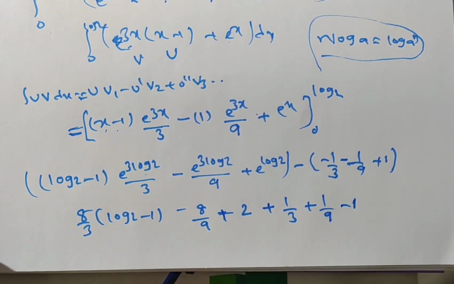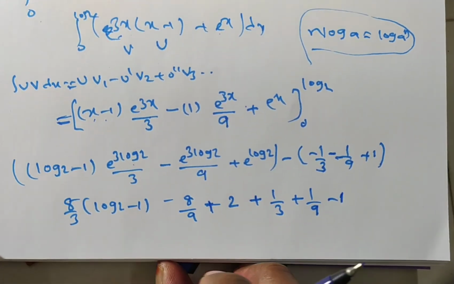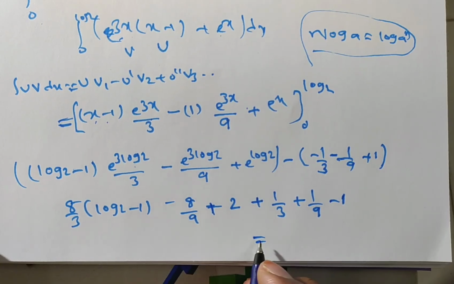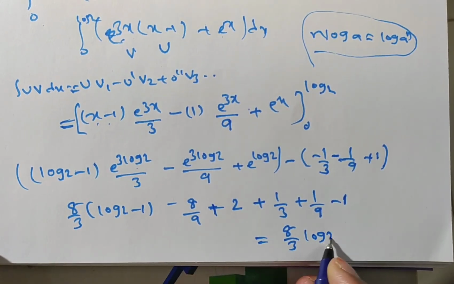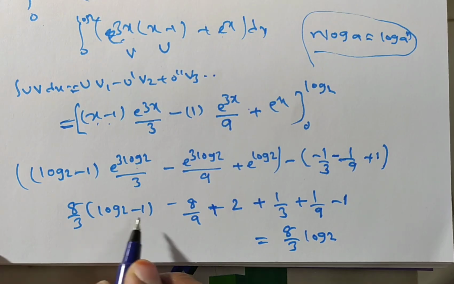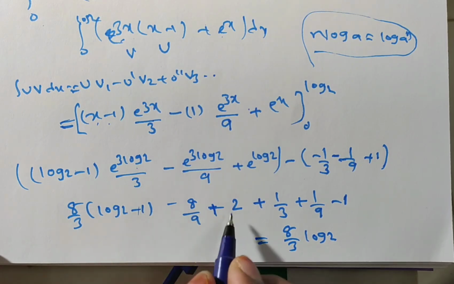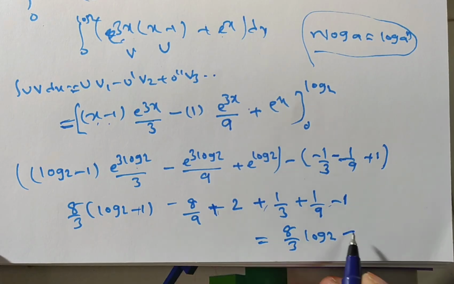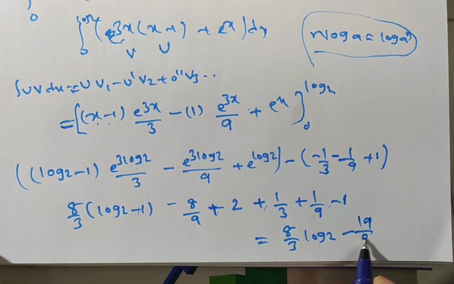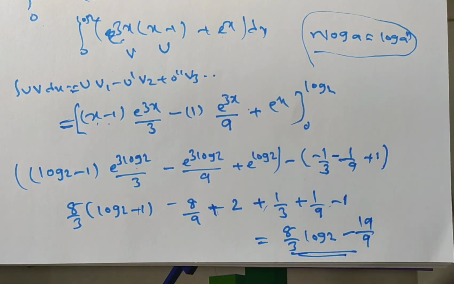That's it. If you simplify this, then finally you will have 8 by 3 log 2, and here minus 8 by 3 minus 8 by 9 plus 2 plus 1 by 3 plus 1 by 9 minus 1. If you simplify, then you will have minus 19 by 9. This is the final answer. Is it clear for everyone?